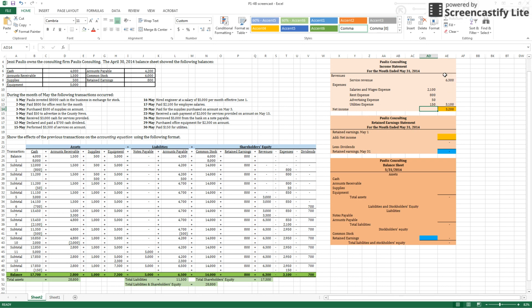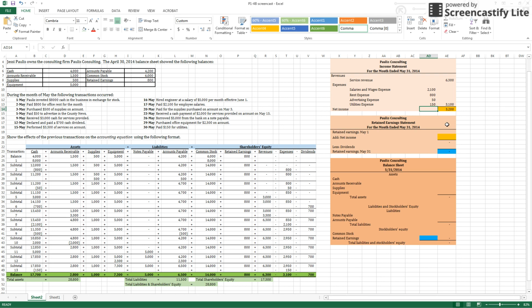So when you take your revenues and then you add up all of your expenses, $3,100, just as we had down here, you subtract those expenses from your revenues and you end up, in this case, with net income. If this were a negative number, it would be a net loss. And that is $3,200. And we will be using this in our next statement, our retained earnings statement.